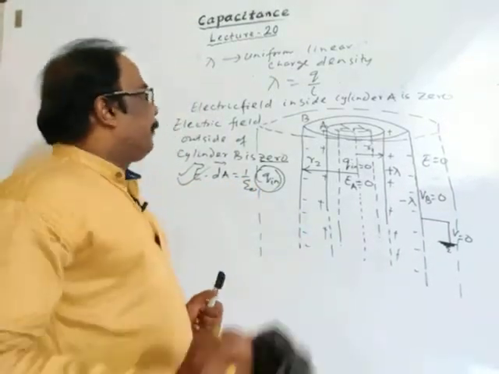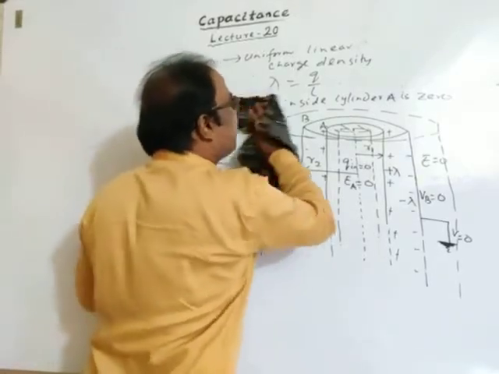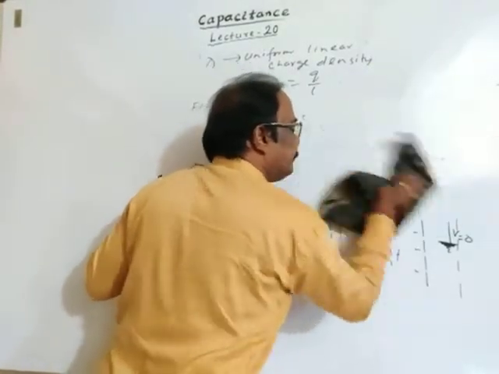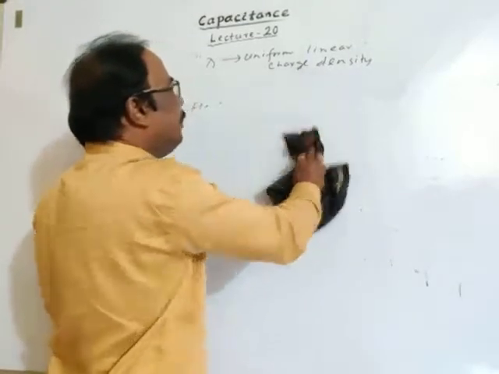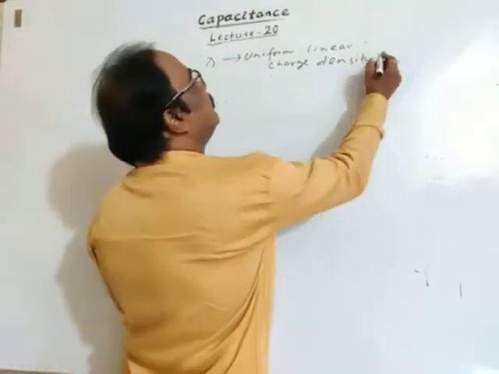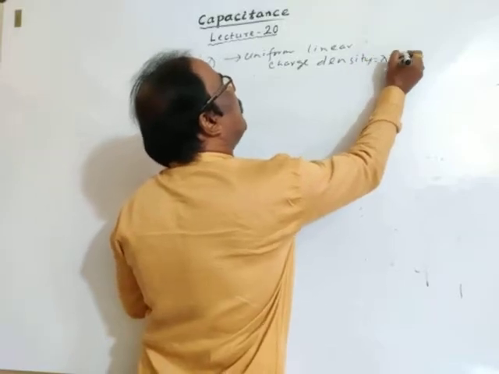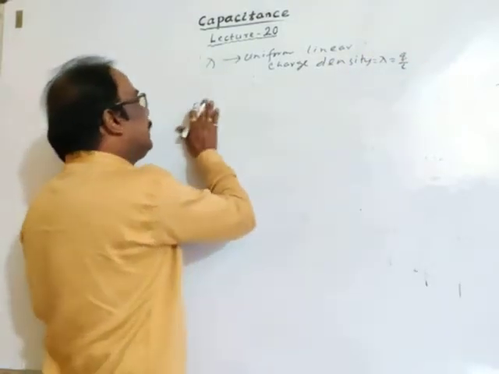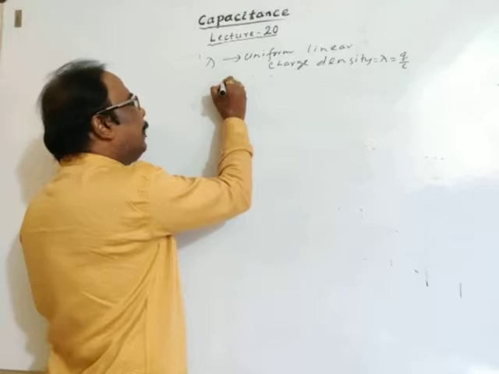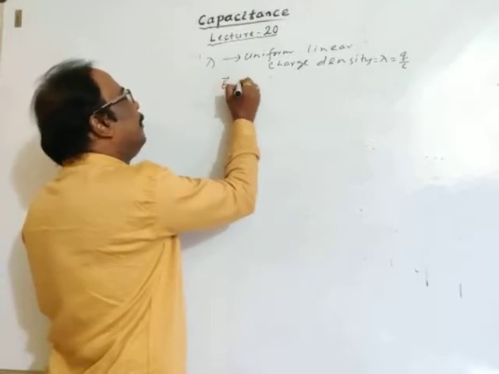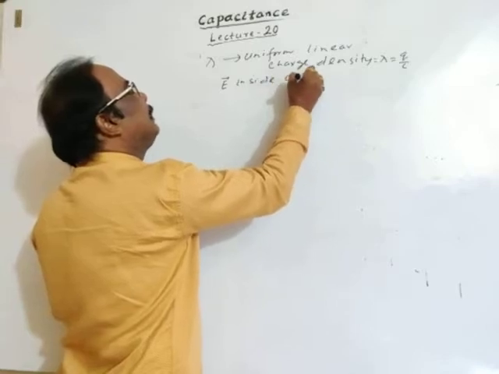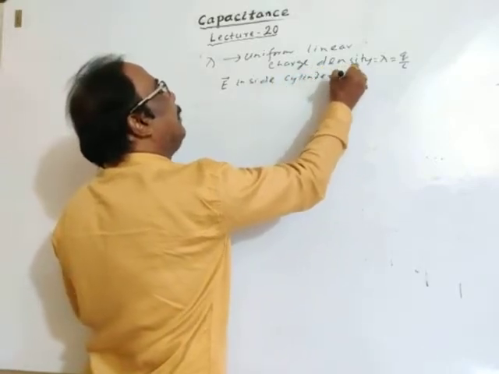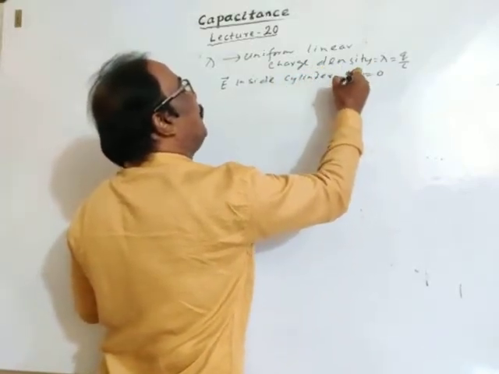Okay. I am erasing this part. See what we get. Linear charge density is equal to lambda, that's equal to charge per unit length. What we got till now: electric field inside cylinder A is zero.